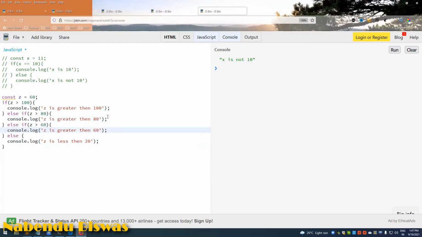Okay, so what it will check. First it will take z is greater than 100, which is not true, so it will go to the next else part. It is also not true, this is also not true, and this is true. It will print the else part, z is less than 60. Let it be 59. So it will print only one statement, which is z is less than 60. This is how the if else if statement works.